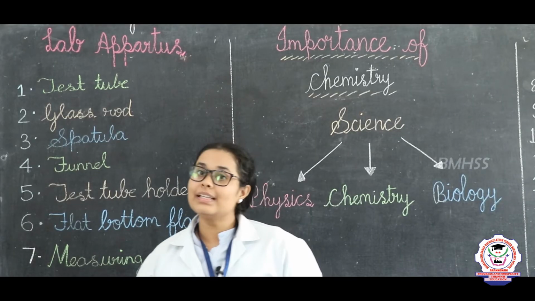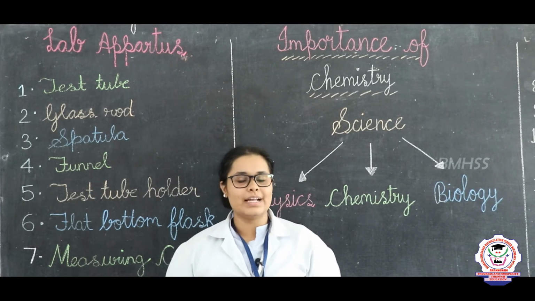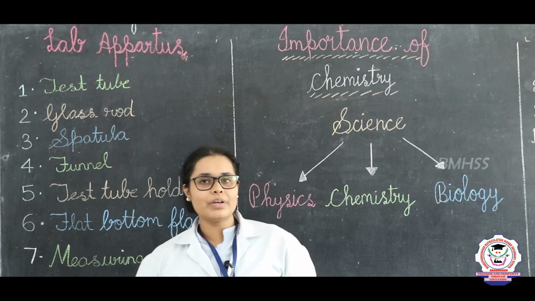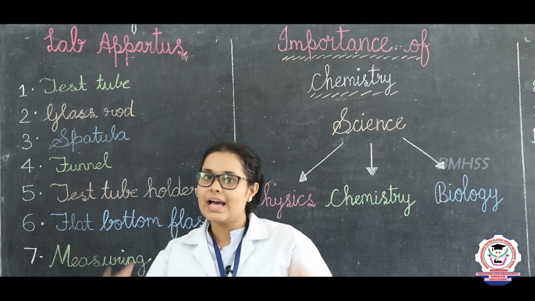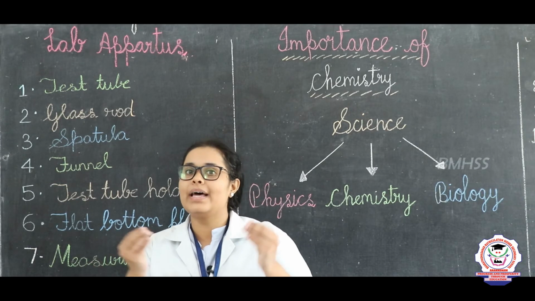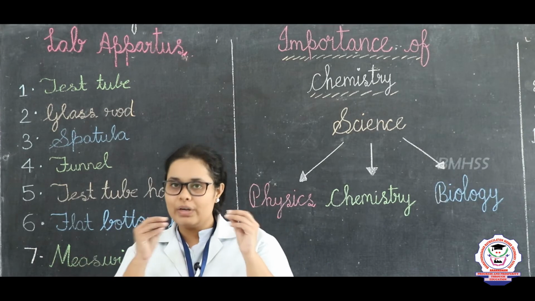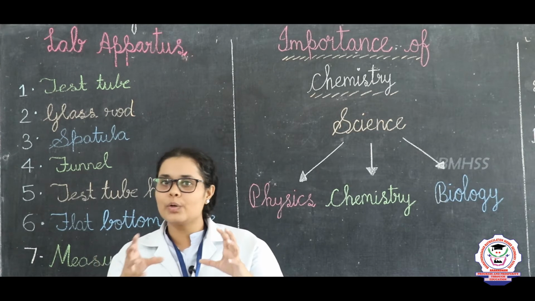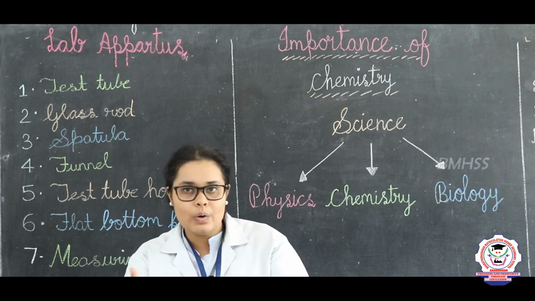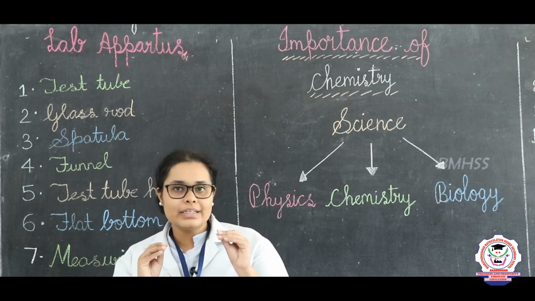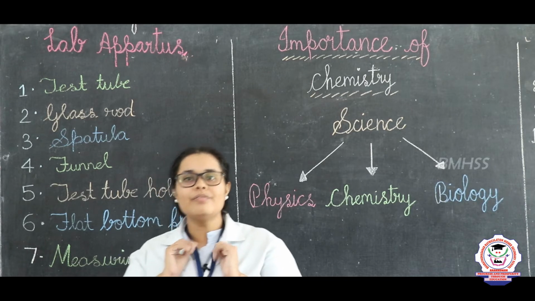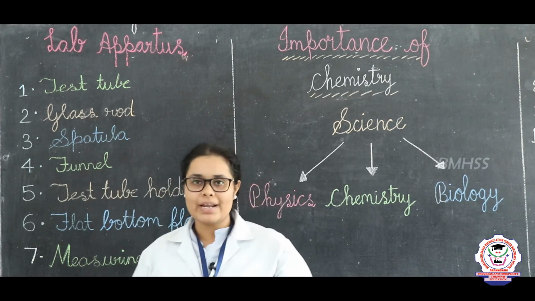So students, let us come to the second part of the lesson, that is introduction to chemistry. In that we are going to study what lab things we are using, that is apparatus. What is apparatus? Whatever small things we are using for doing a chemical reaction or any type of reaction, that is called apparatus. So here first we are going to see the types of apparatuses.